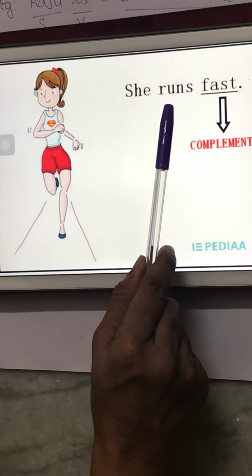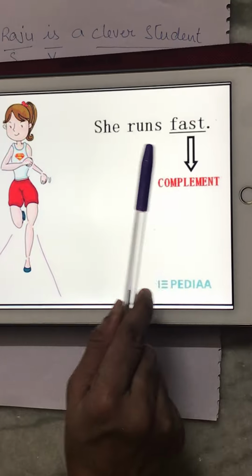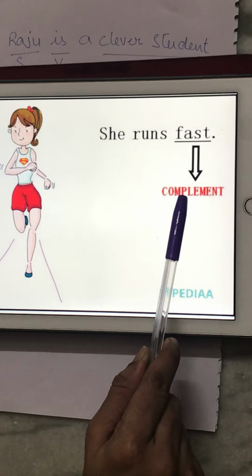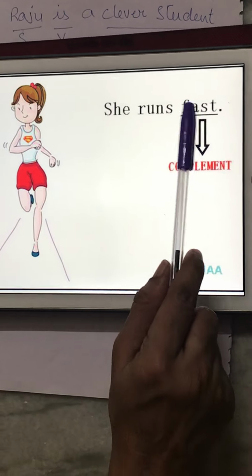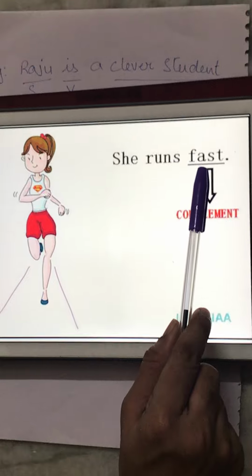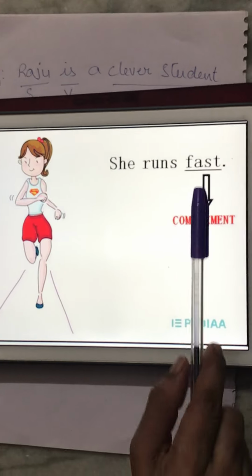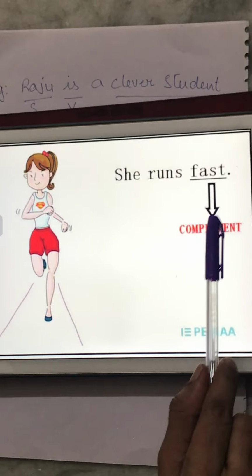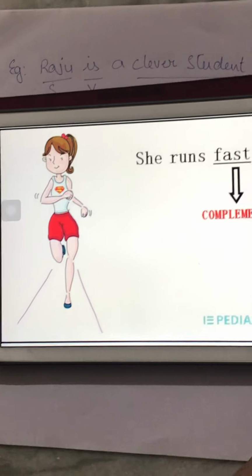Runs is a verb here. Fast is a complement. Is it a noun or adjective? It is an adjective. It describes her. Okay. So it is an adjective complement. Okay, children?